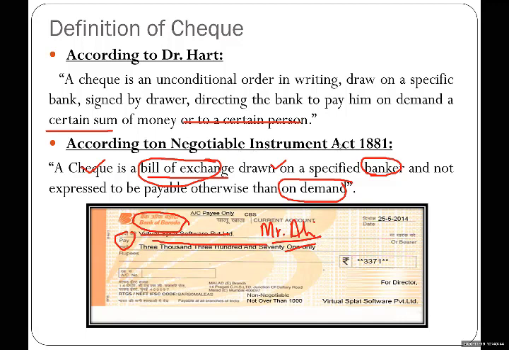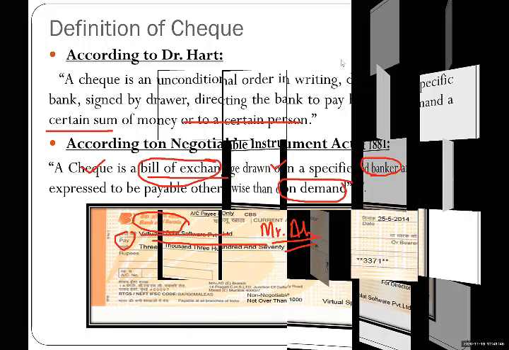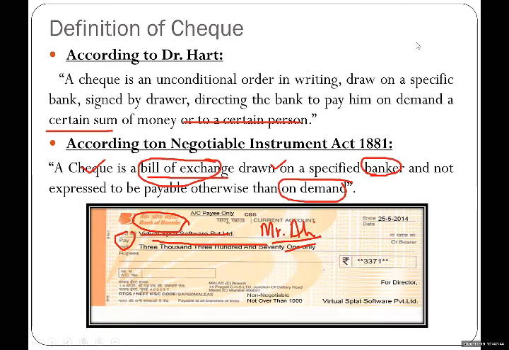In the Negotiable Instruments Act 1881, this is an act written in 1881, in this act, how has the check been defined? A check is a bill of exchange drawn on a specified banker and not expressed to be payable otherwise than on demand. The bank will never pay this amount until it is demanded. Mr. Ali will take this check to Baroda Bank. Then this bank is liable to pay this amount to Mr. Ali. I believe that you understand the first credit instrument, that is a check. I hope it's clear to everyone.